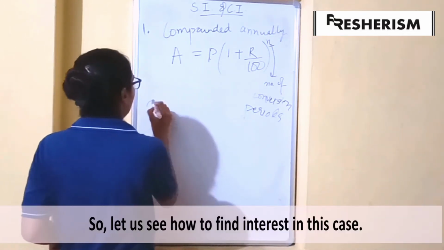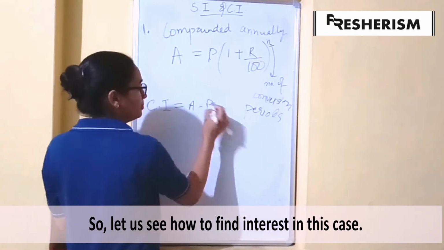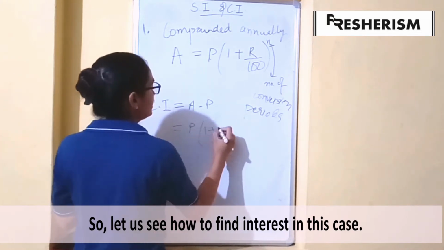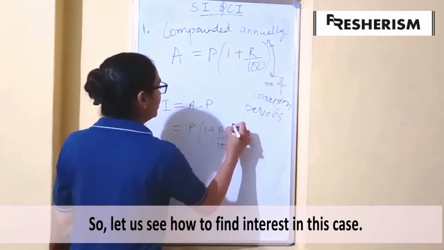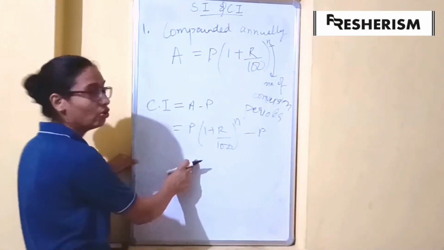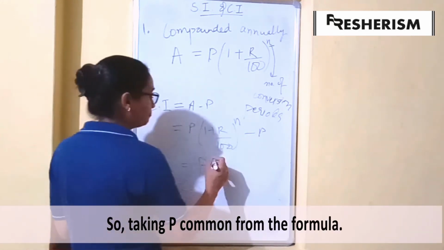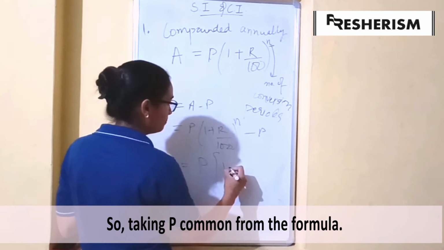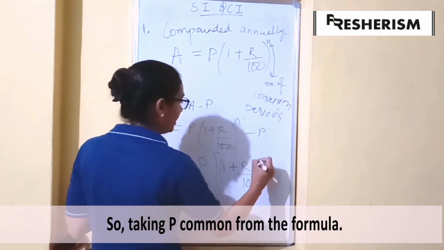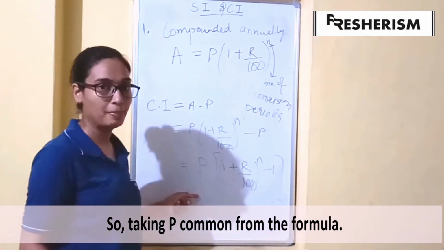Interest is equal to amount minus principal, that is P times (1 plus R by 100) raised to the power n, minus P. Further taking P common, we get P times ((1 plus R by 100) raised to the power n minus 1). This is our formula for compound interest.